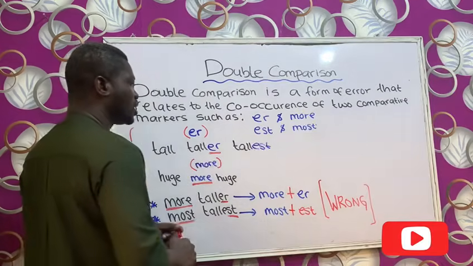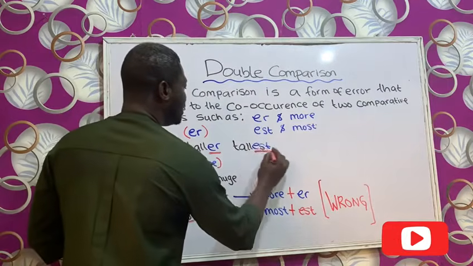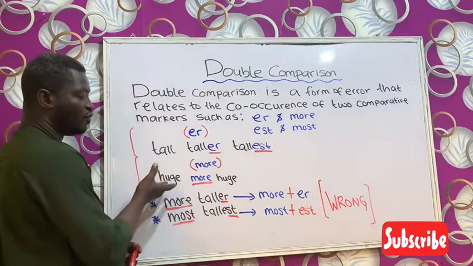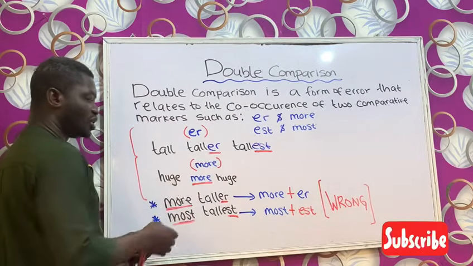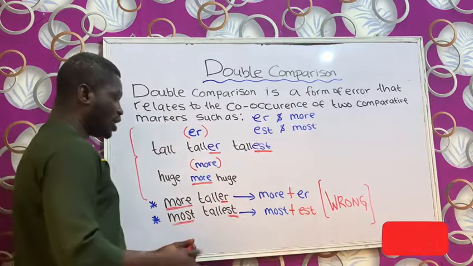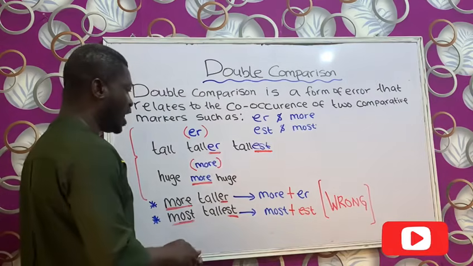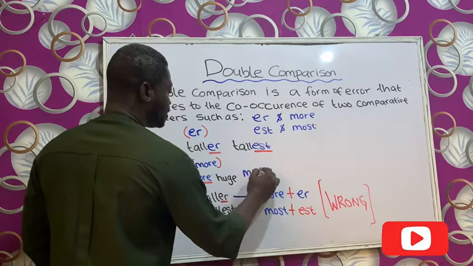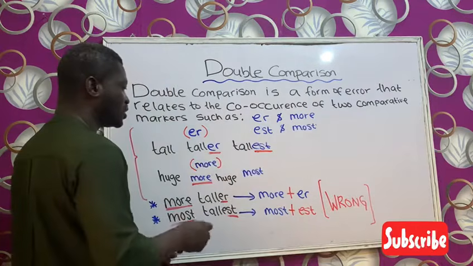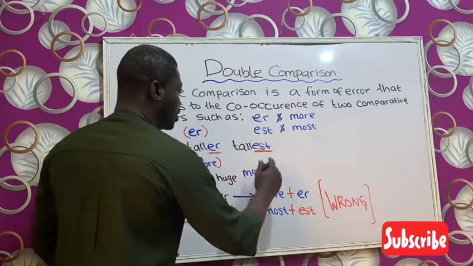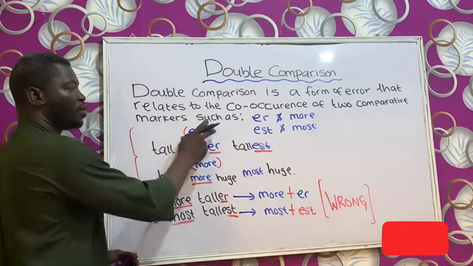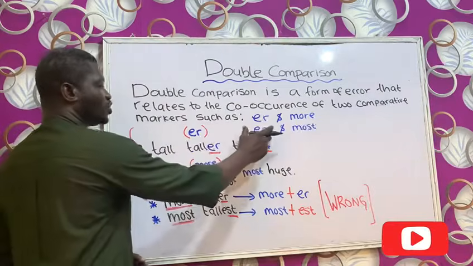But when we talk about double comparison, I still need you to pay more attention to this example. This is huge. Unfortunately, I wouldn't say huger. I could say more huge, and that simply means I could also say most huge. So let's write that on the board. So I could also say most huge. So we can see this is the degree form, the comparative form, and the superlative form.